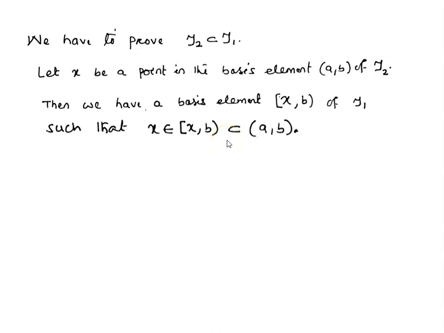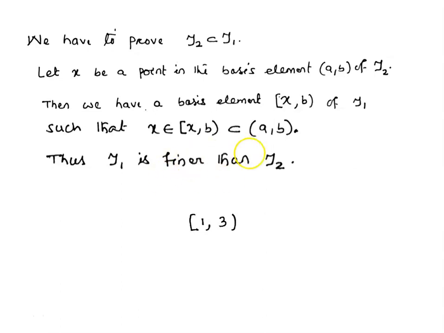So by the lemma that we have proved earlier, we can say that tau1 is finer than tau2. But the statement says that tau1 is strictly finer than tau2.